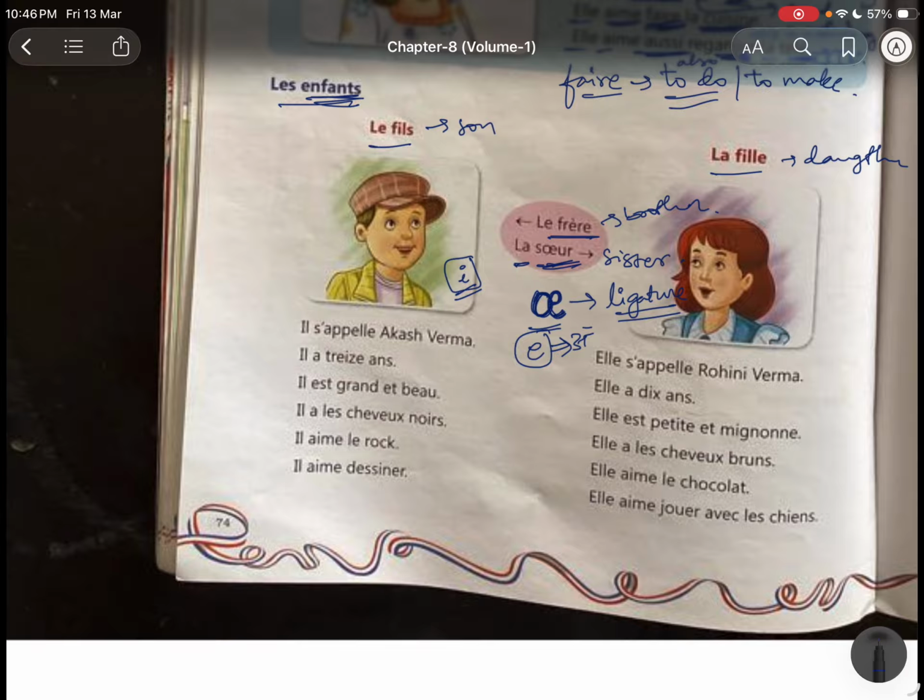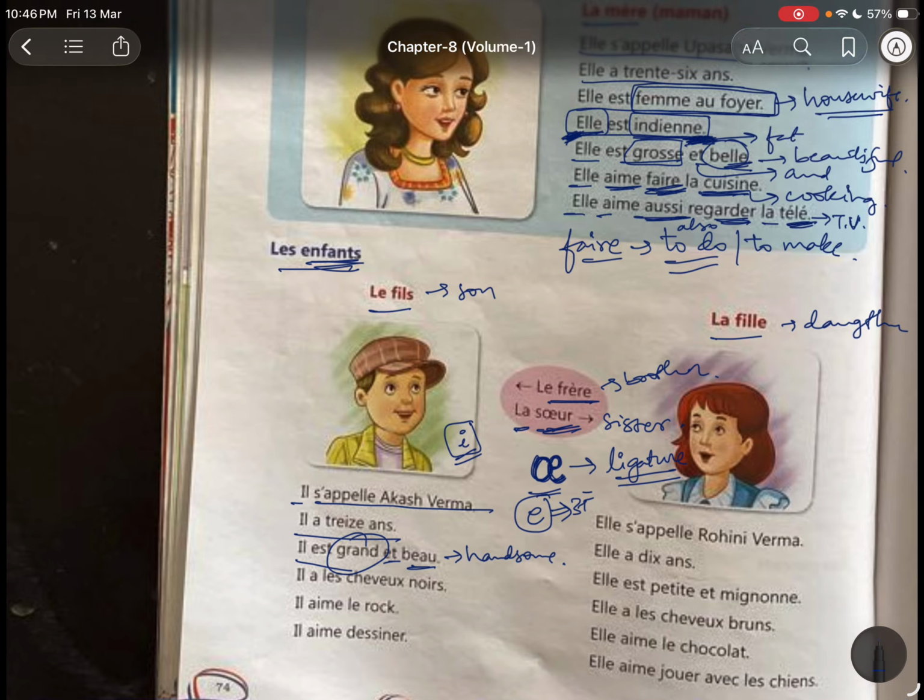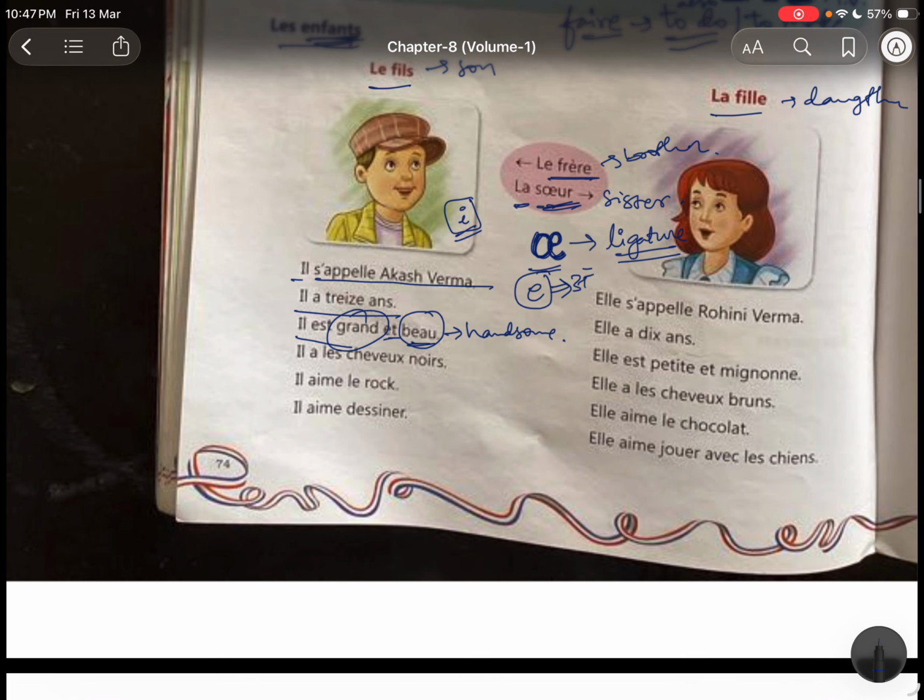Il s'appelle Akash Verma. His name is Akash Verma. He is 13 years old. He is big and handsome. Beau is handsome, and belle is beautiful. Belle means beautiful and beau means handsome. Il a les cheveux noirs. He has the cheveux, means hairs. See, X is there at the end, that is plural. The words that end with S or X are plural.